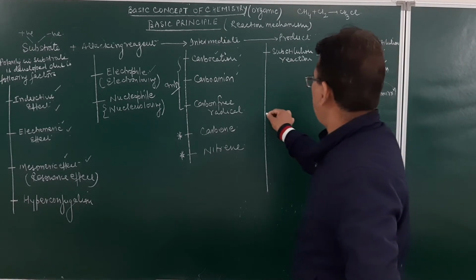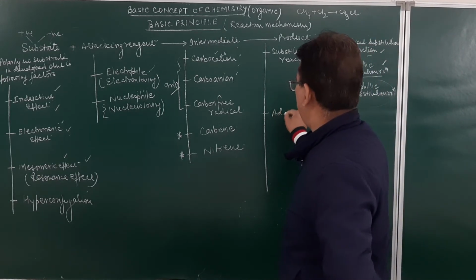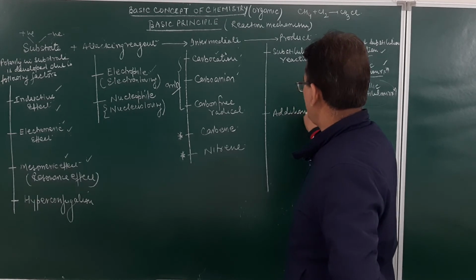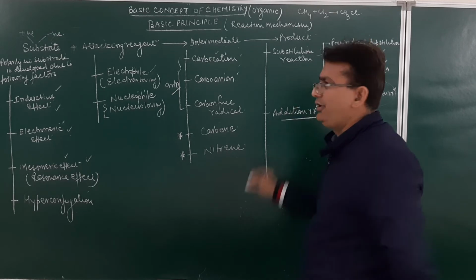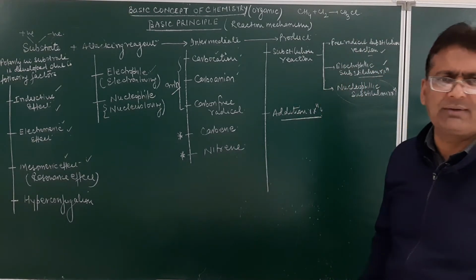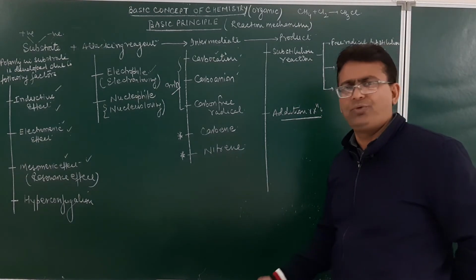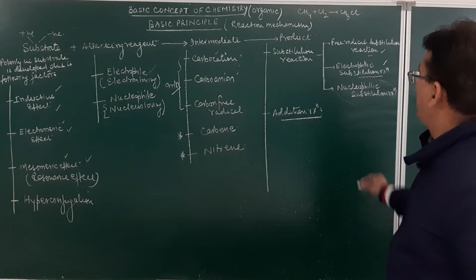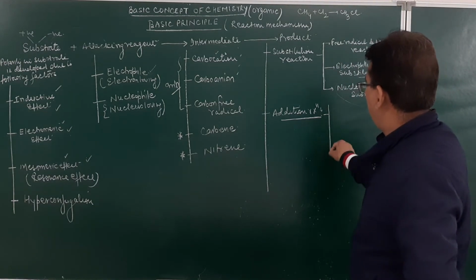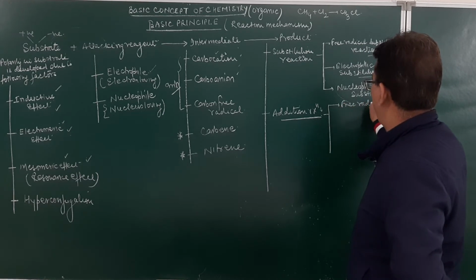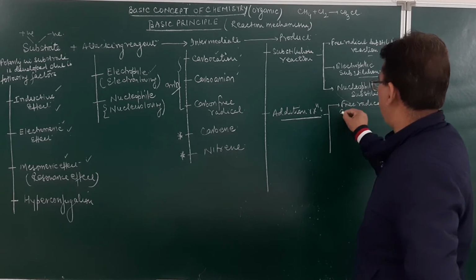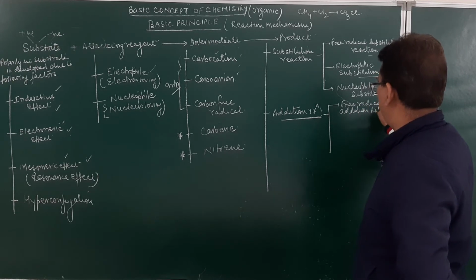Then another type of reaction can be addition reactions. What are addition reactions? Those reactions in which an atom or group is added to an unsaturated compound to form a saturated compound. This can again be, if the addition of a free radical takes place, a free radical addition reaction.